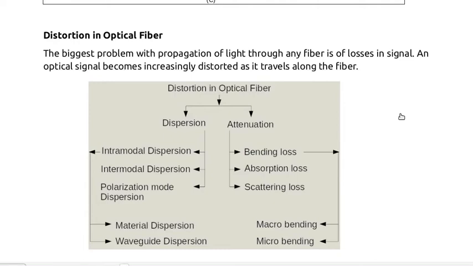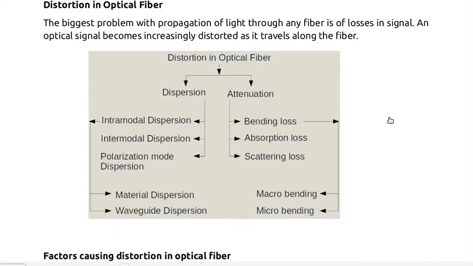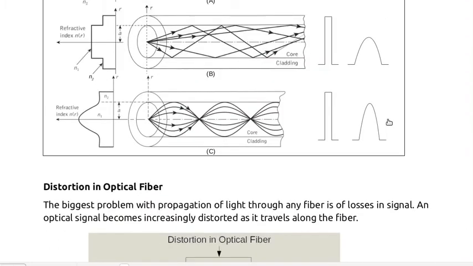In the previous lecture, we discussed modes of propagation and types of optical fiber. In this lecture, we discuss distortion in optical fiber. When the output signal is not a replica of the input signal, we say distortion is introduced.